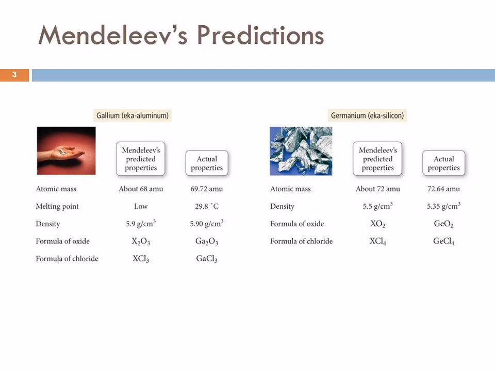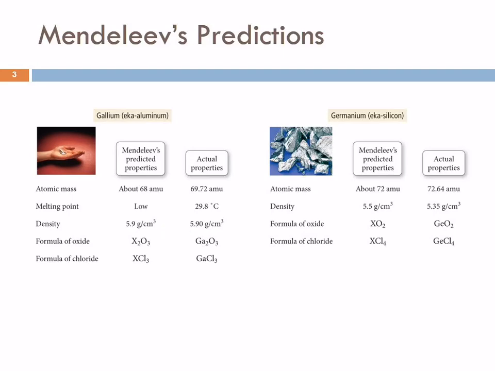So these are two of the elements that he predicted would be discovered. What he called eka aluminum, meaning the element below aluminum, is now known as gallium. Here are his predictions for atomic mass, melting point, density, formula of the oxide, formula of the chloride. And he was spot on. So he said the atomic mass will be about 68. Well, 69.72, pretty close.